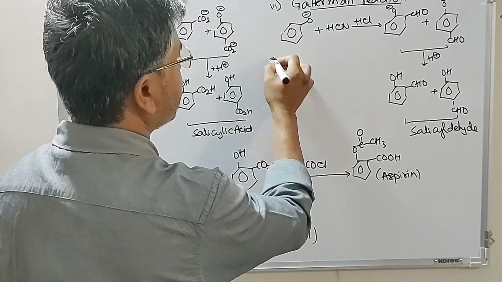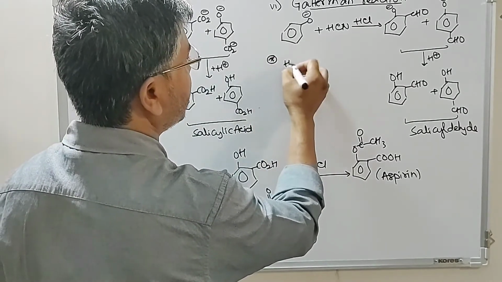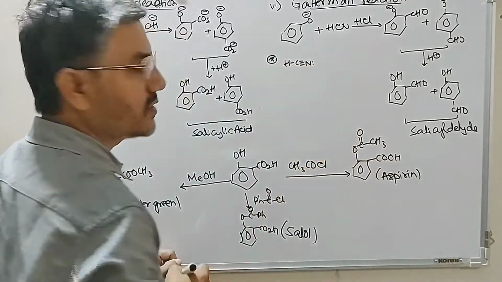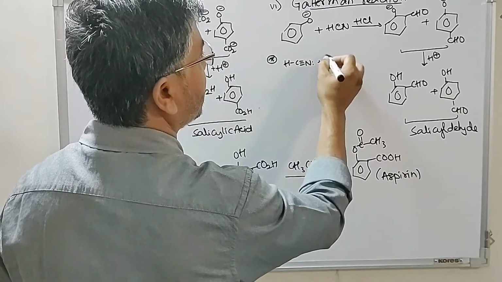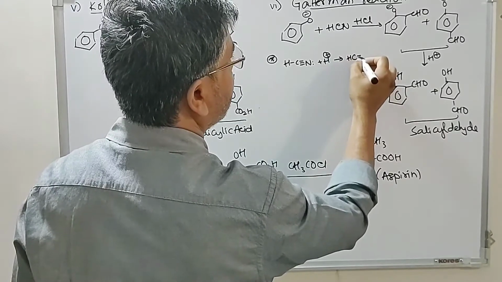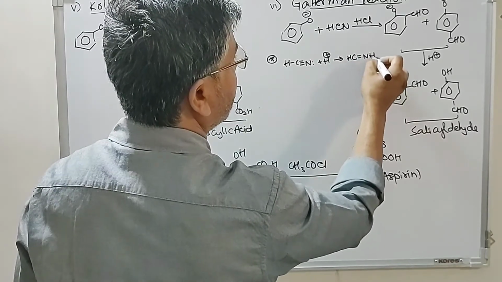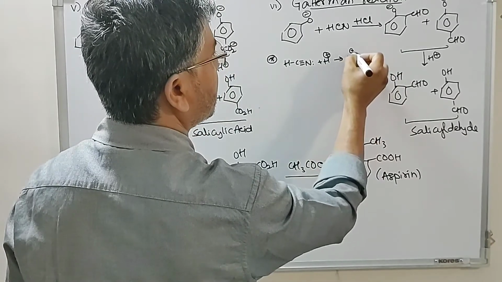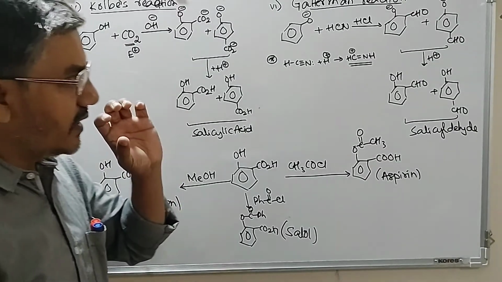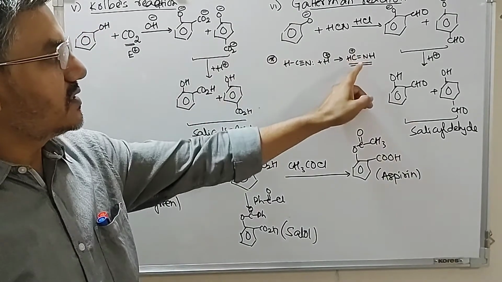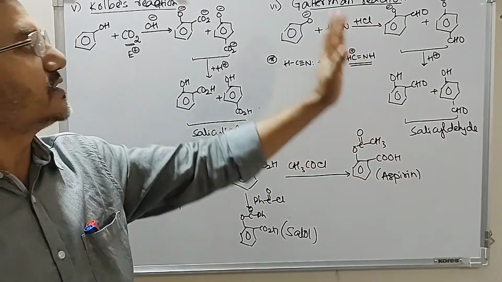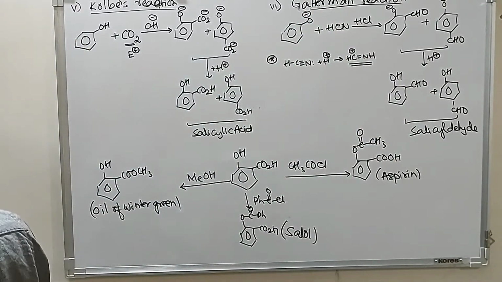Now for this reaction, the electrophile is, look at this, HCN. Nitrogen has a lone pair of electrons, so it combines with H plus coming from HCl, and this gives you HC double bond NH with a positive charge on the carbon. So this is acting as an electrophile, and on acidification the C double bond N bond breaks to give you the aldehyde group. So this is Gattermann reaction.